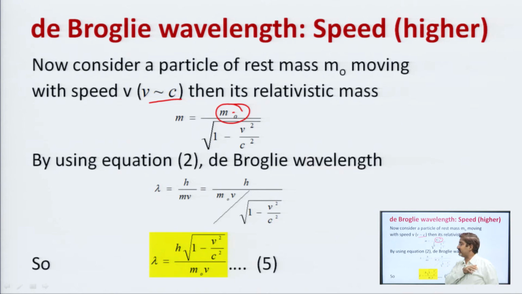the mass of the body at rest. So, by using equation 2, that equation 2 was lambda is equal to h upon m v, we have just put the value of m here in terms of m naught, we have h upon m naught multiplied by under root 1 minus v square by c square. So, this is the formula for de Broglie wavelength only for the particles which are moving with a speed comparable to the speed of light.